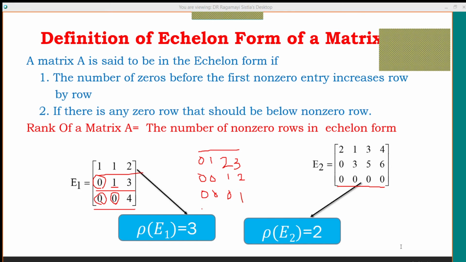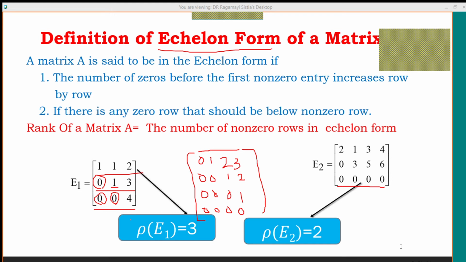If all are zeros, we must place that row at the last of the matrix. If you can arrange the rows of a matrix in such an order, that form is known as echelon form.